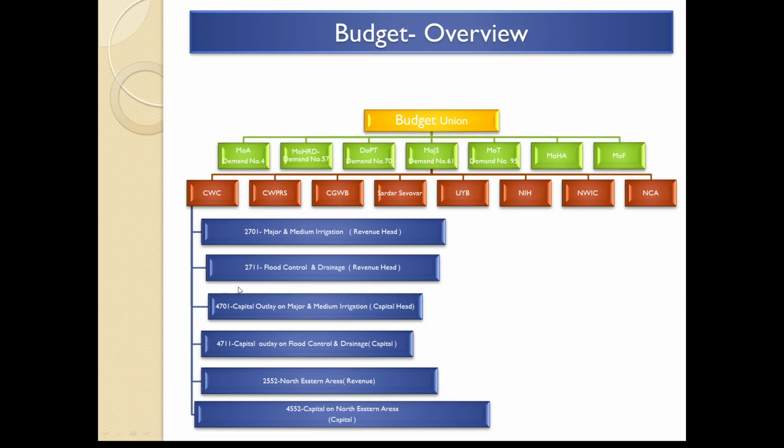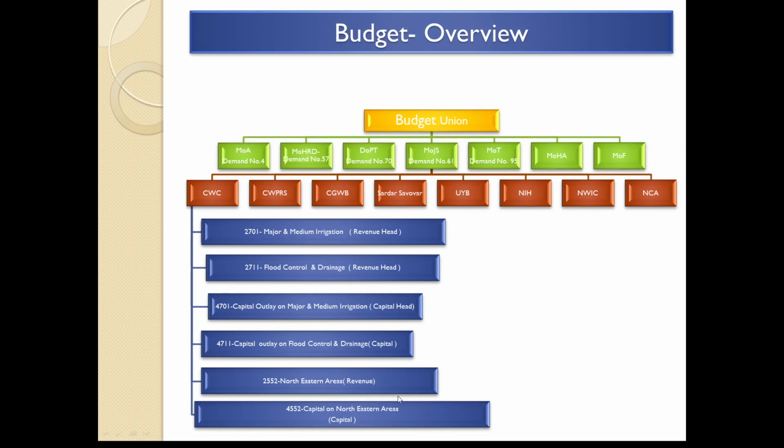We call this 2701 as major head. All these are major heads. We have major and medium irrigation. This is called revenue head. And the capital outlay of the corresponding revenue head is 4701. That means under this 2701, we are going to receive the object heads which are meant only for maintaining the assets. Revenue means the expenditure under this revenue head is going to be used only to maintain the assets. That's it. And capital means the expenditure under this is going to be booked only to create the assets.